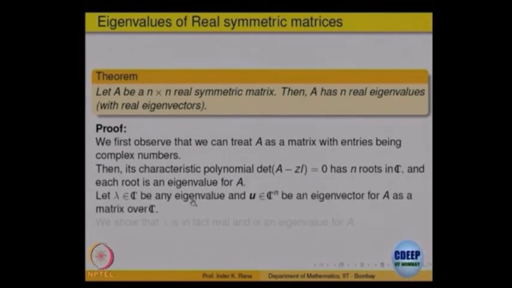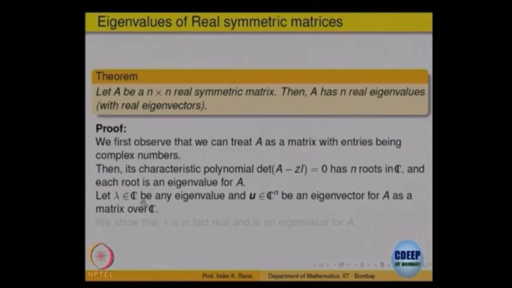So, let us take any lambda in C to be an eigenvalue, and a vector u. Because the scalar lambda is complex, when you write A minus lambda I, it is not sure that you will get an eigenvector with all real entries, right. If lambda is complex, it will turn out to be complex. If lambda is real, then all row operations will give you only real entries, right. So, if lambda is assumed to be a complex number, we cannot say that the eigenvector will be real. But at least the eigenvector will be in Cn with entries as complex numbers. So, let us start with that.